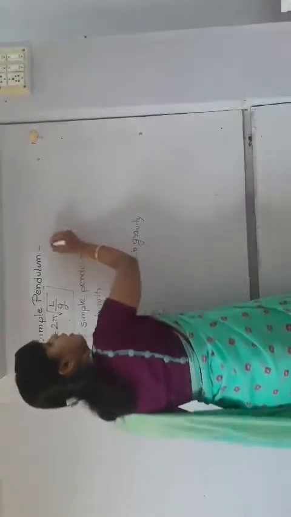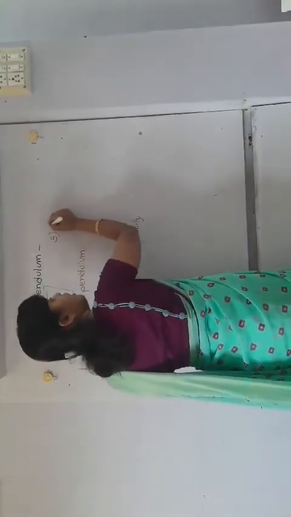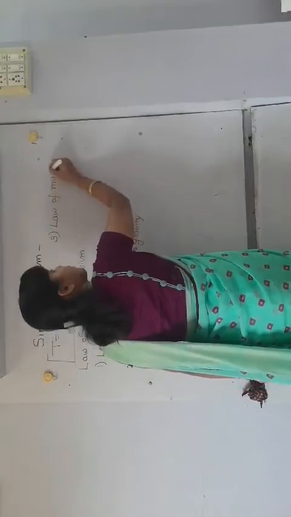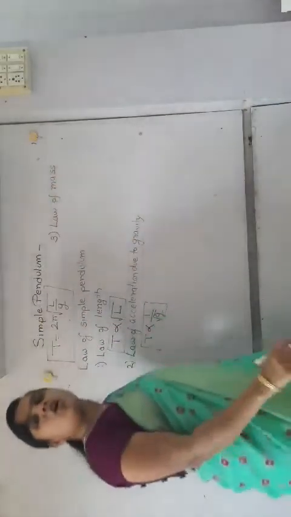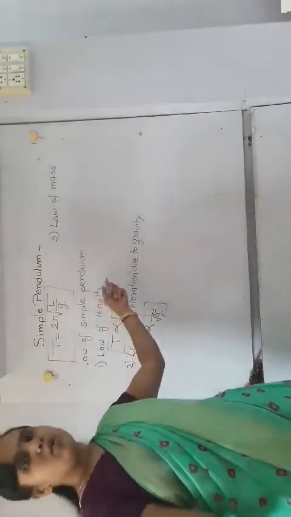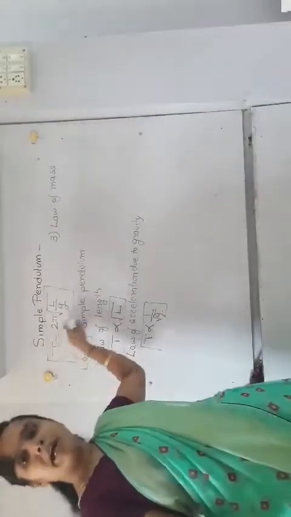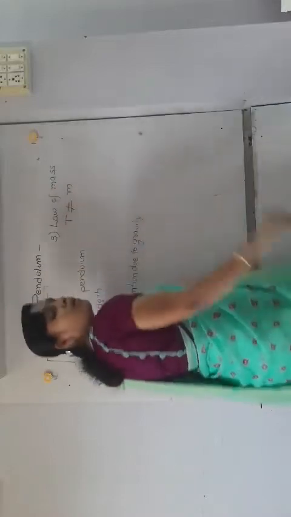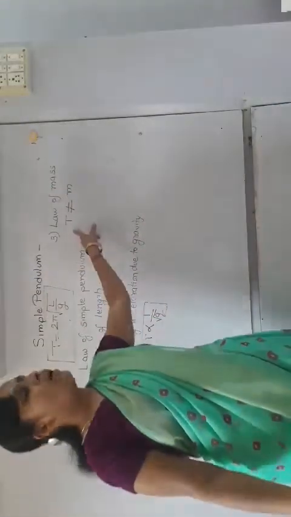Now the third law is called the law of mass. What is the law of mass? I already told you that it is independent of the mass of the bob, hence the time period is independent of the mass of the bob. It is the law of mass.